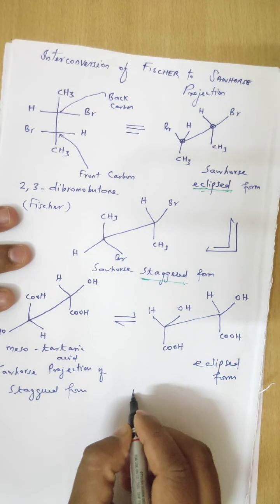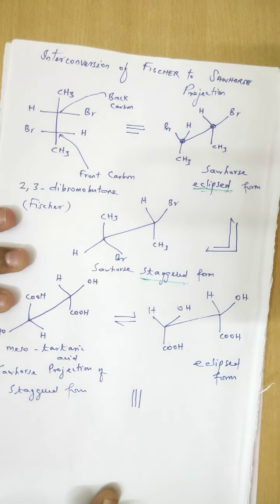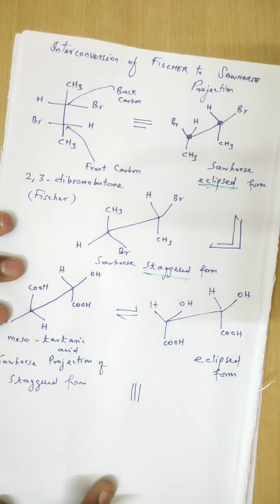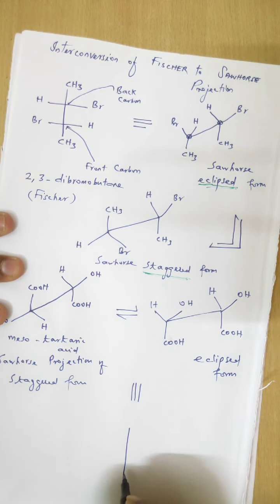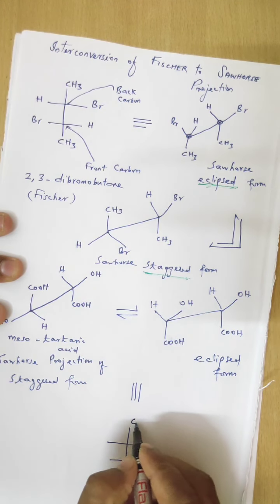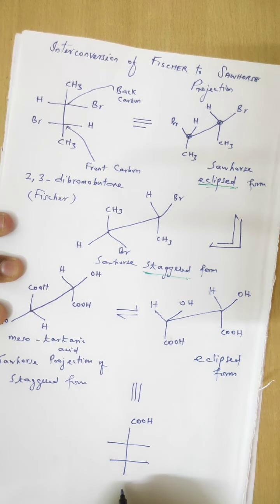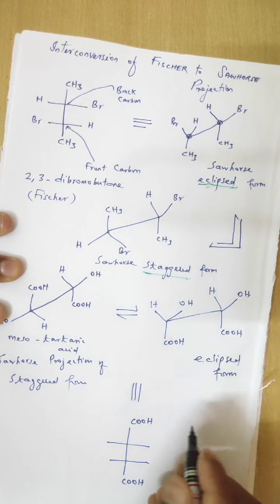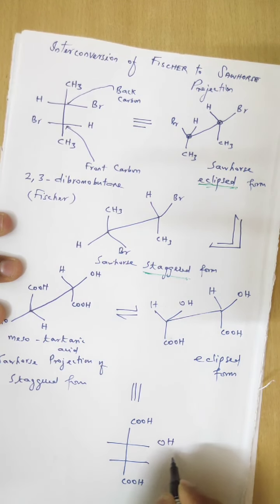Now this can be converted into Fischer projection. It can be written like this. COOH, COOH, OH.